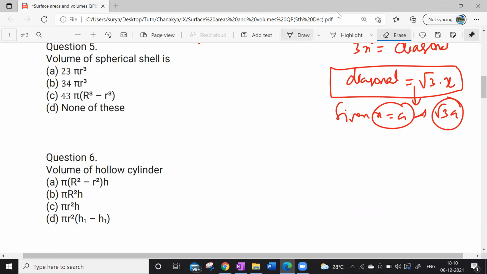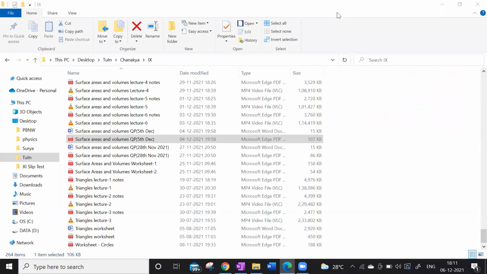Sir, it's 4 by 3 pi r cube minus r. I mean 2 capital R by 3. Yes, this should be like this. There should be a 'by' actually. I just posted in the group. By using common sense also, you can tell that there is a printing mistake, not 2 3 pi r cube. What is the answer? So option C, sir. 4 by 3 pi r cube minus r cube.